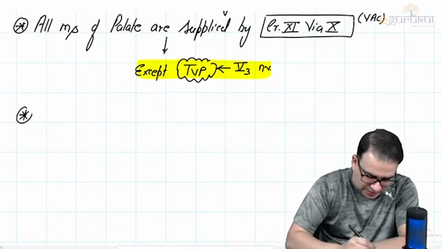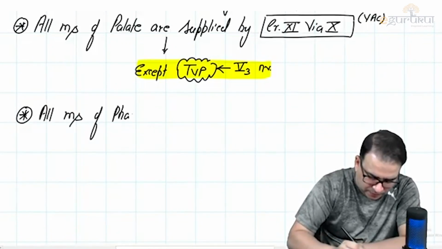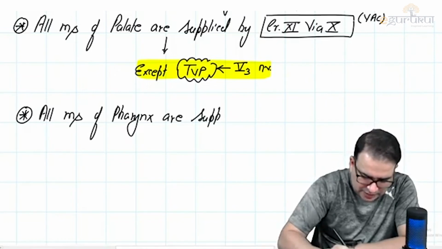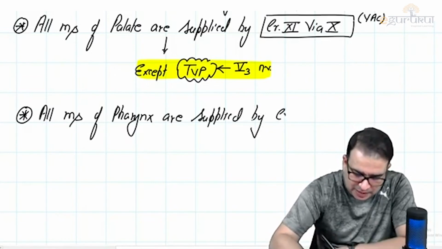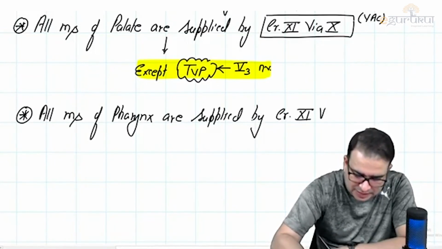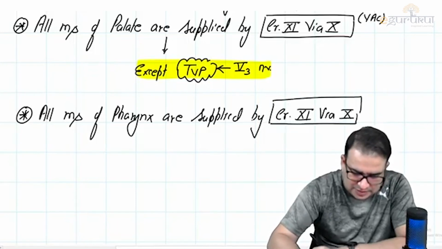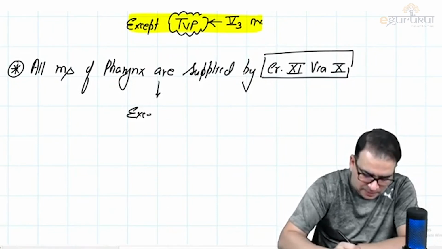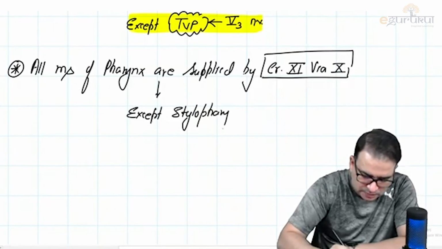Okay. Then we said all muscles of pharynx are supplied by cranial accessory via vagus, same, VAC. They're supplied by cranial accessory via vagus, except stylopharyngeus.